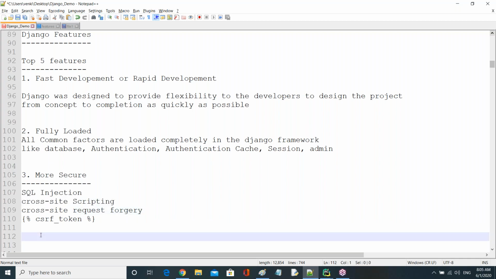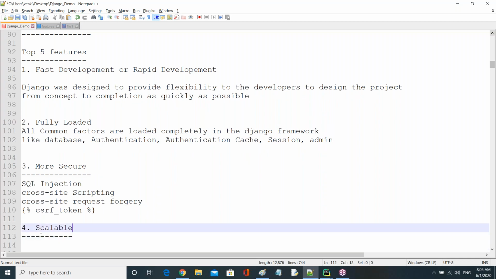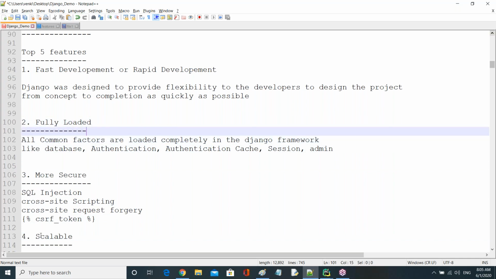Okay, right. Then the fourth one is that it is scalable, guys. Scalable or scalability, you can say. So what is the meaning of scalability? Django is a scalable framework, guys. Now, what is the meaning of scalable?